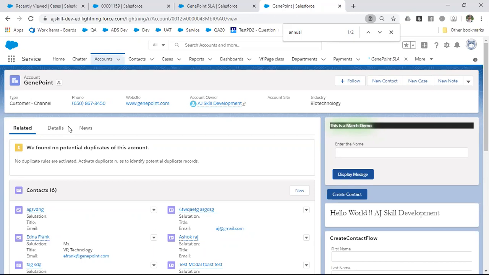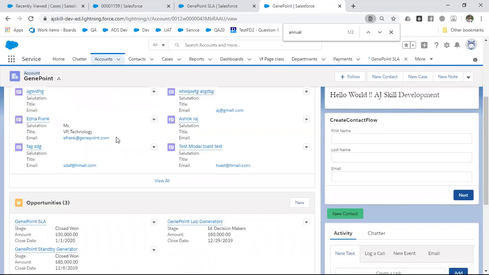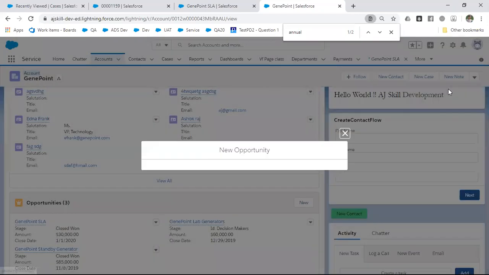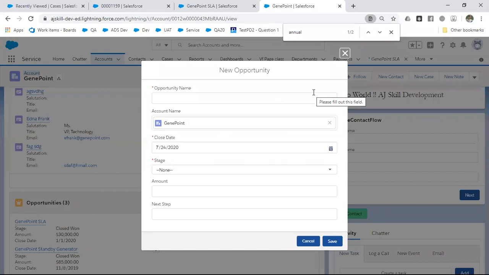That is an opportunity. So I have a client, I have an account. If a new product comes into our business and I try to sell it to my customers, I will create a new opportunity under my customer's account or contacts. Simple. That is the business purpose of the opportunity.